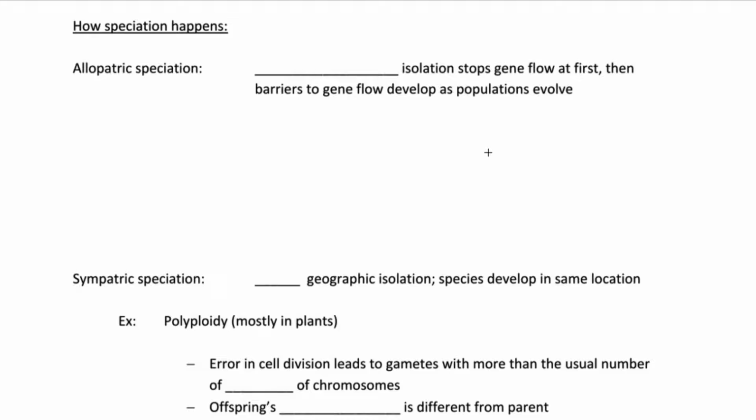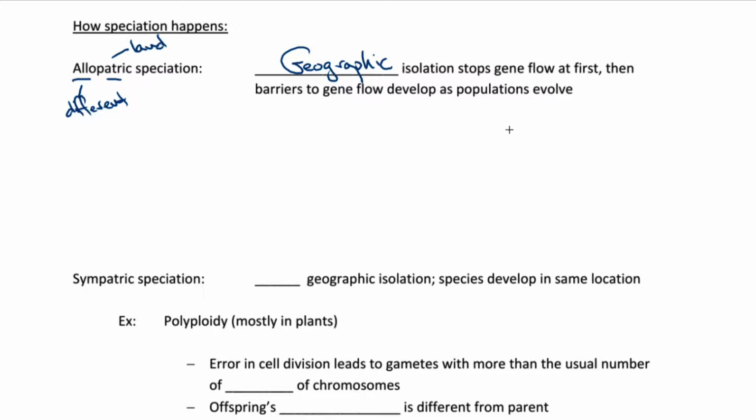And so reproductive isolation of the donkey and horse gene pools remains intact. Let's look a little further then at how speciation happens. We'll look at two forms of speciation, allopatric and sympatric speciation. We'll start with allopatric. The word allopatric means different land. Allo means different, and patric means land. This is speciation happening in different lands. What that means is we start off with geographic isolation. That's what allopatric means.